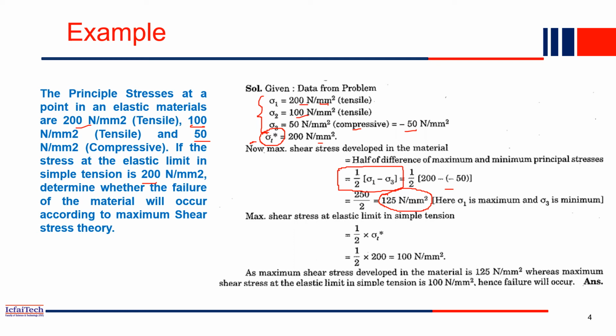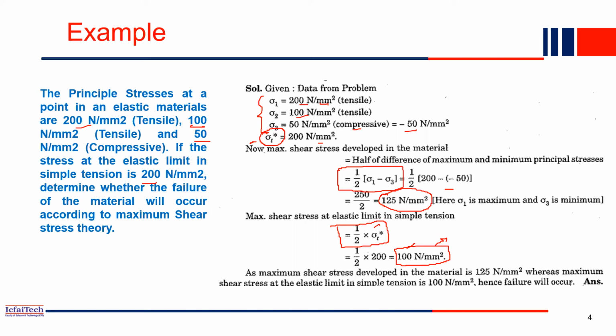Now the maximum shear stress in simple tension, this equation we derived in the last slide: half into sigma t star. Substituting the sigma t value, which is given as 200, you will get 100. So the shear strength this material can take is up to 100 Newton per mm square. That is the capacity. When the shear stress crosses 100 Newton per mm square, the material has failed.